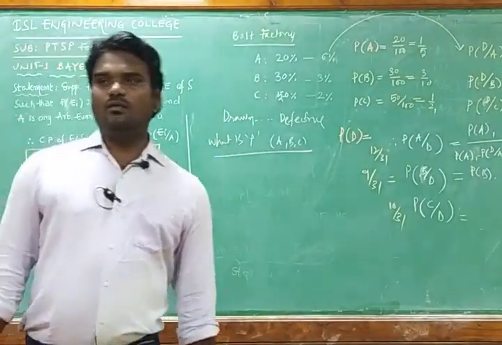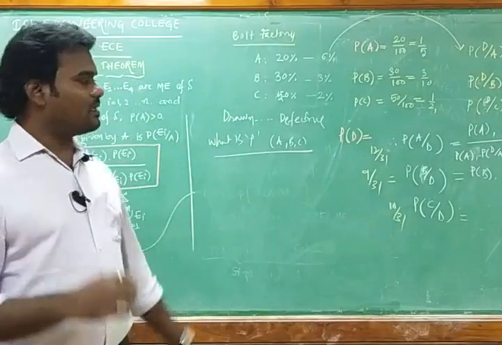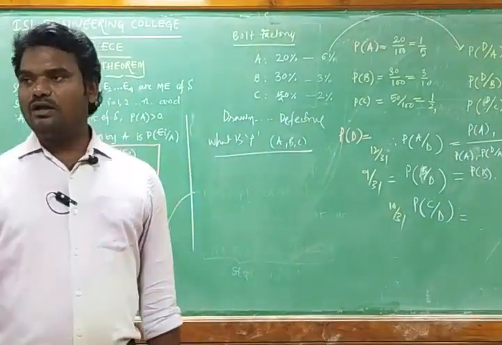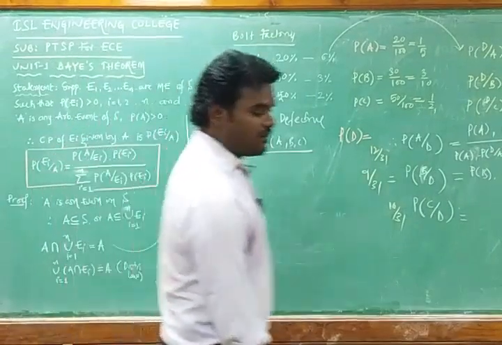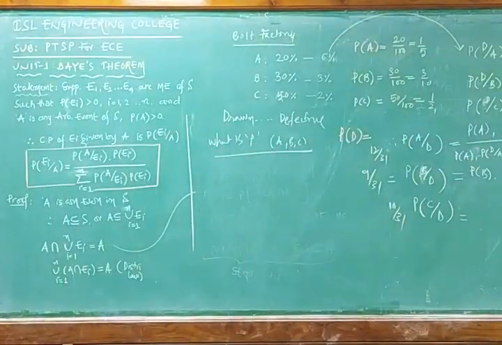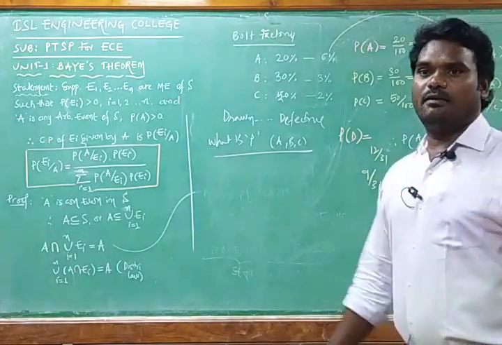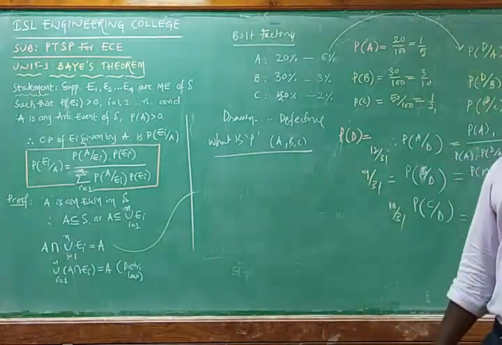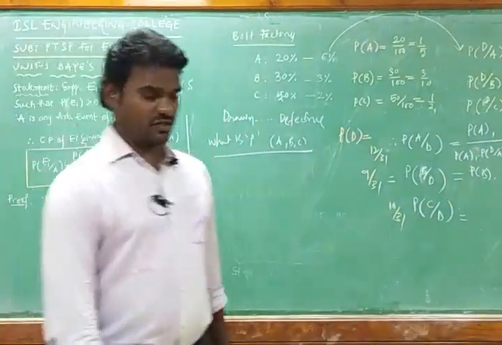That means the probability you want to calculate, given something, based on that you change the equation so that you can solve any problem based on the Bayes theorem. And in tomorrow's class we are going to start random variables, so that we can close the first unit. Thank you.